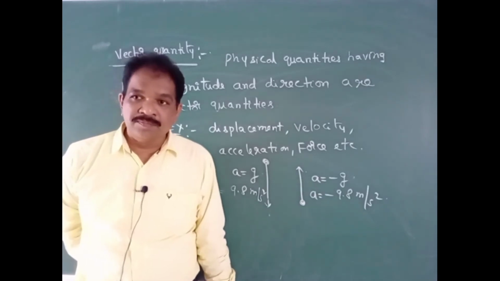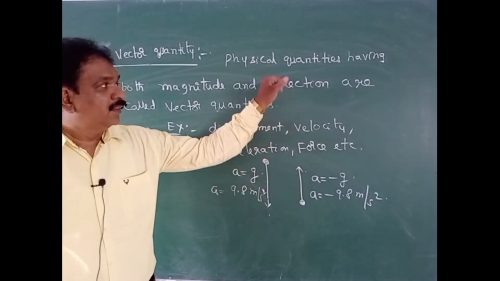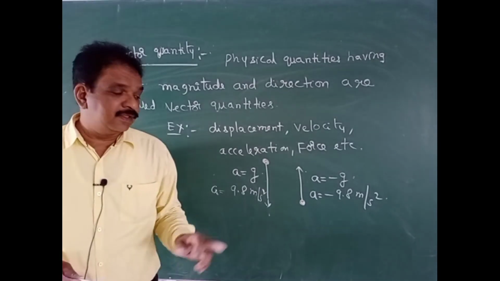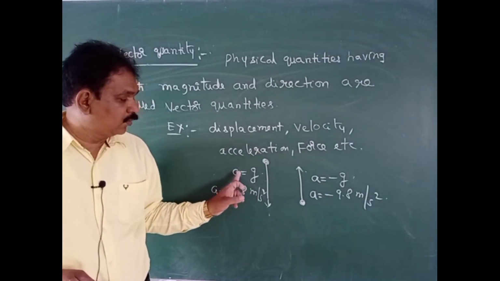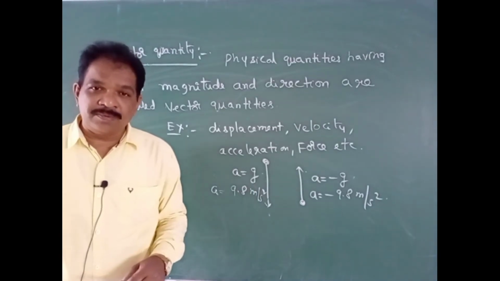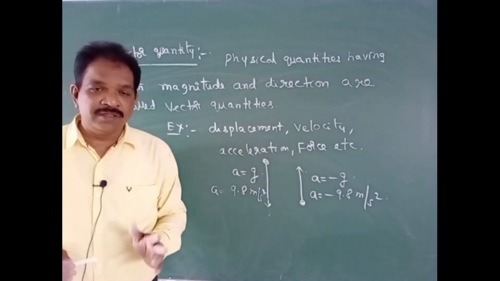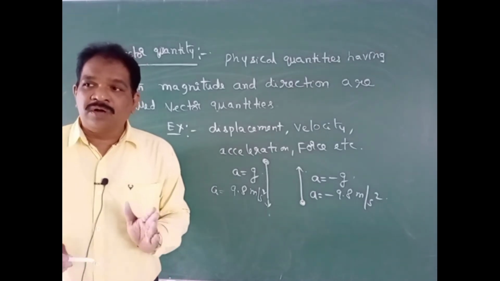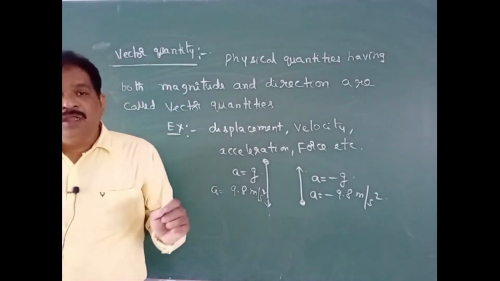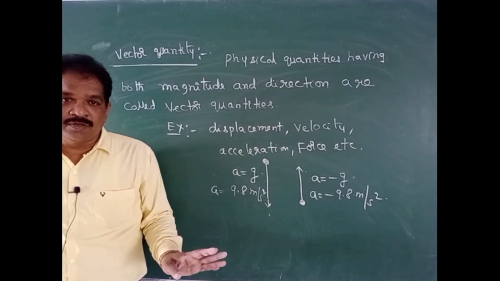So depending on the direction, the value is changing. So we can call acceleration due to gravity, or simply acceleration, a vector quantity. If the point is clear, quantities having both magnitude and direction are called vector quantities. That will be the simple definition.